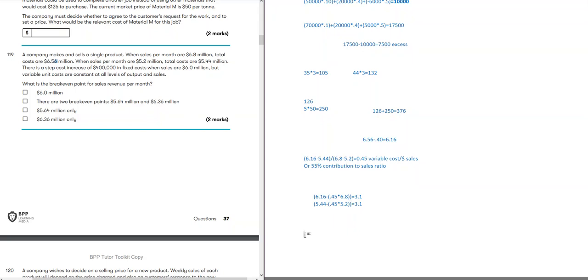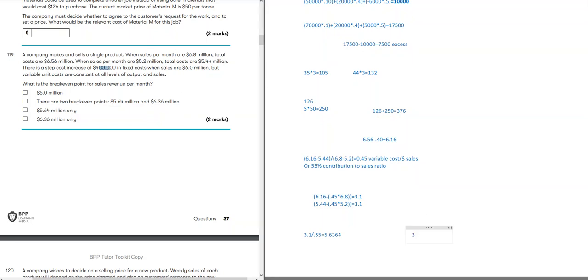So fixed cost is 3.1 million. 3.1 million divided by that CS ratio of 0.55 will give us 5.63 million break-even point. But remember, when sales become 6 million, there is an increase of 400,000 fixed cost.